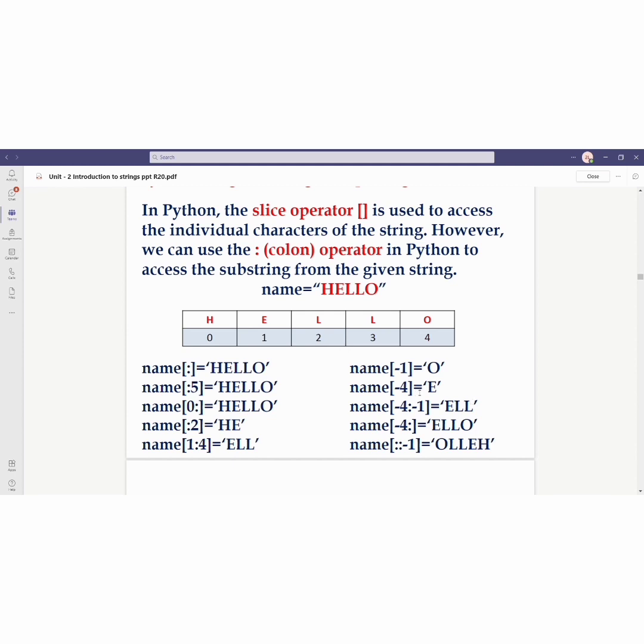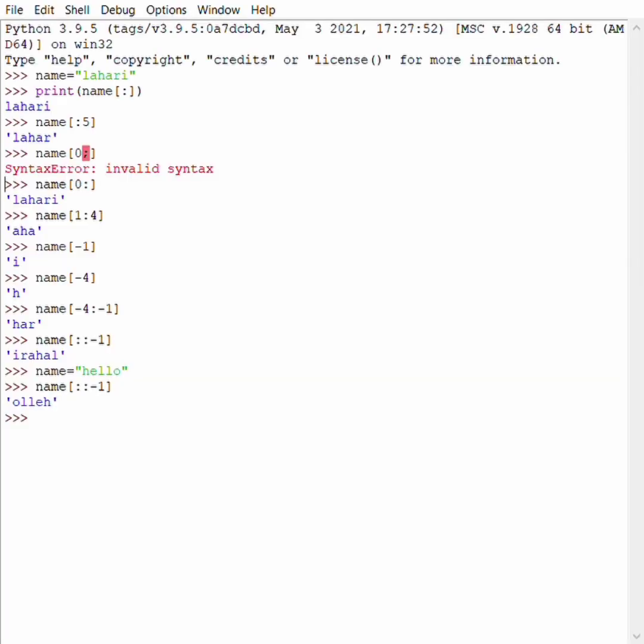The index number before the colon indicates the starting index, and the index number after the colon indicates the ending index, but it does not include that index. Let's check this by running it.